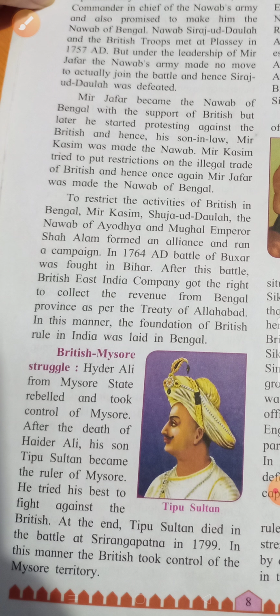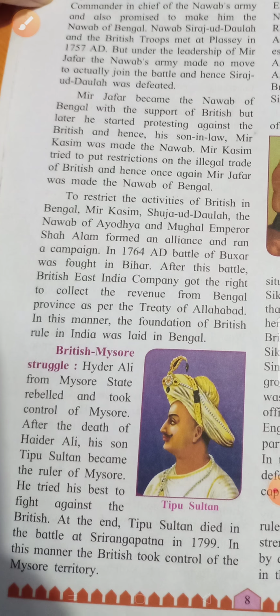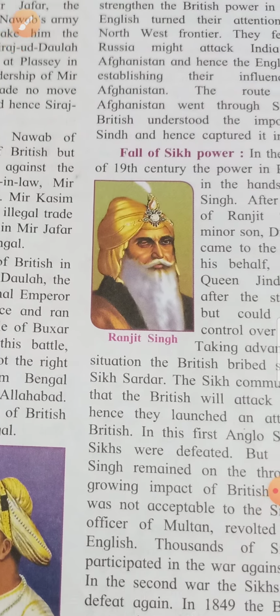And he also tried to fight against the British. Okay. And he did. But at the end, Tipu Sultan also died in Srirangapatna in 1799. Okay. Then what happened? In this manner, the British took control over the Mysore territory. Now after Tipu Sultan died, the British took control of the Mysore territory. Territory means, children, an area of land that belongs to one country. Okay. Now after that, what happened, children?